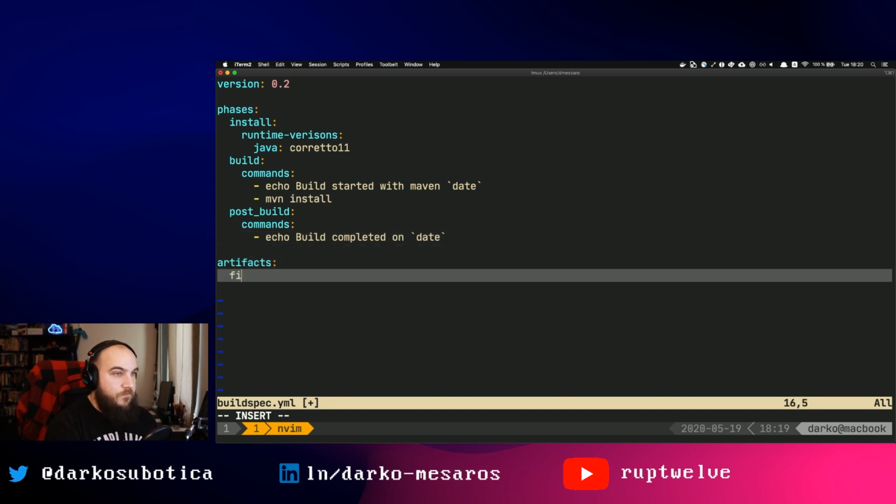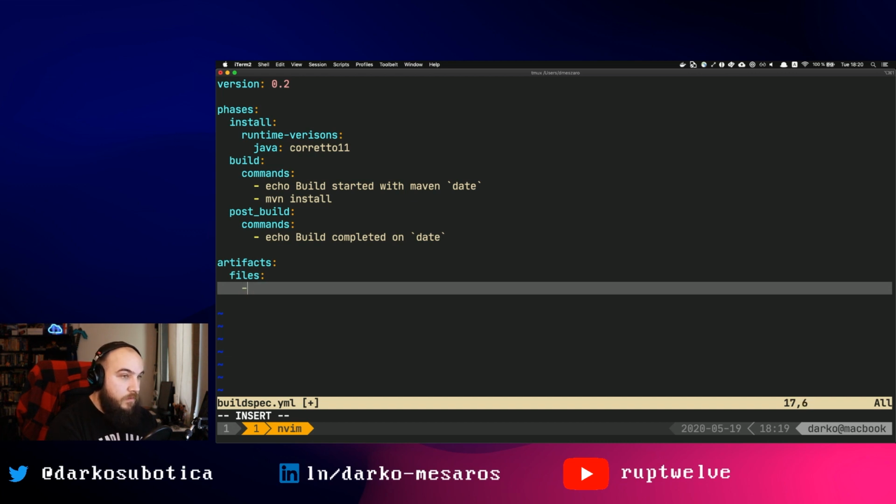Artifacts, files, and then I'm just going to define target, message util, and then something like this, right? Jar. So it's going to output this file. Because once Maven install runs, it's going to generate a file called messageutil-1.0.jar within the target directory. So I'm telling CodeBuild that that file, the compiled file, is my artifact. Ignore everything else. So all the build files, all the source code will be ignored in the artifact.